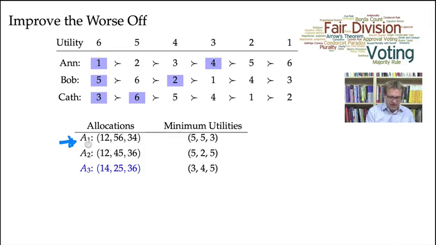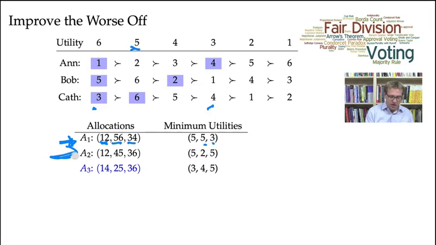Anne in allocation A1 receives her top 2 choices, so her lowest utility is 5, because the second object gets assigned the lowest utility. So the lowest Borda score is 5. Bob gets his top 2 choices, so his lowest Borda score is 5. And Kath gets 3 and 4, so her lowest Borda score is 3.